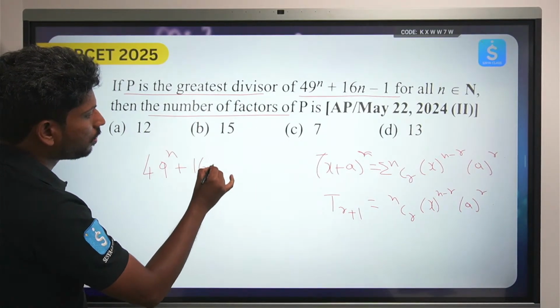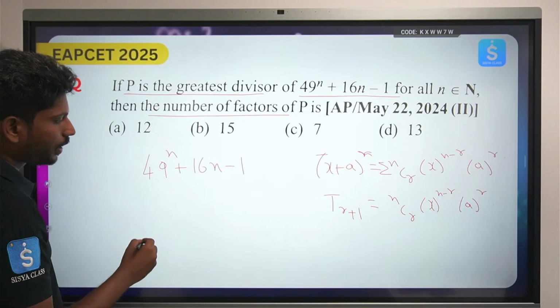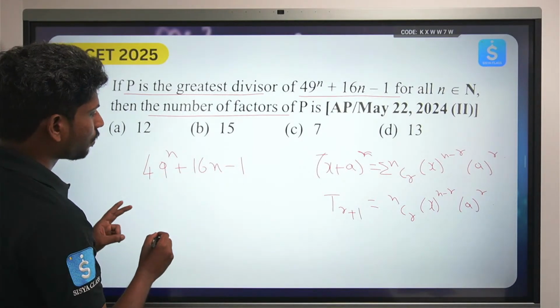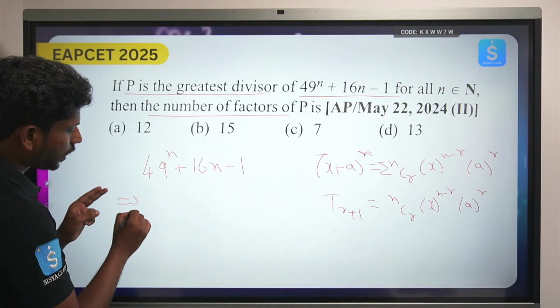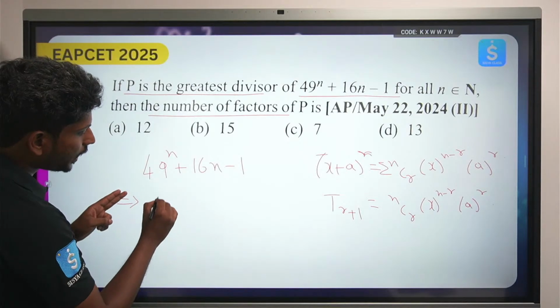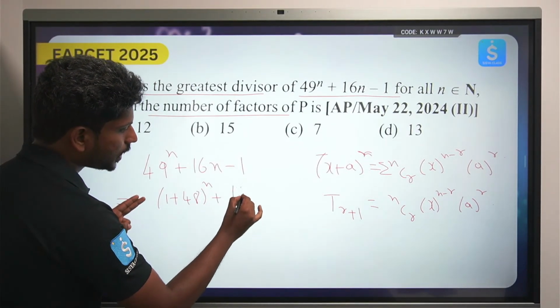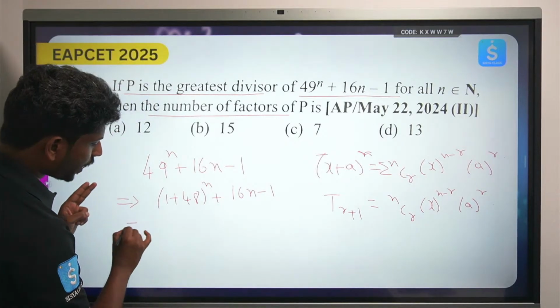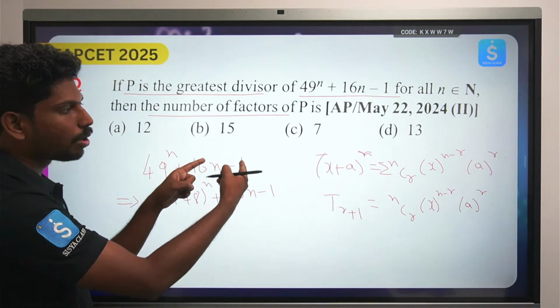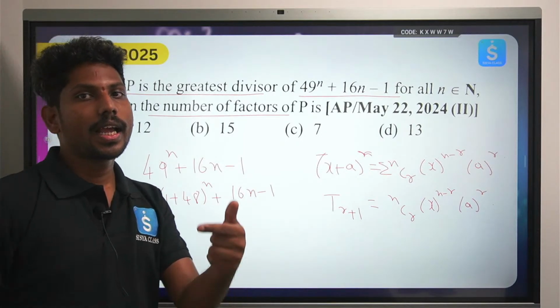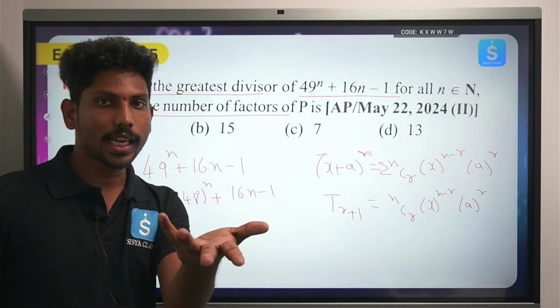Now if you try to see here, 49 power n plus 16n minus 1. I can write 49 as 1 plus 48, power n, plus 16n minus 1. From here, how can I write 1 plus x whole power n? NCr x to the power r.